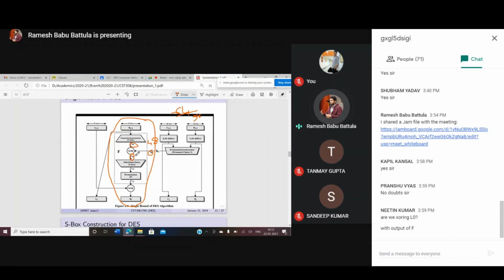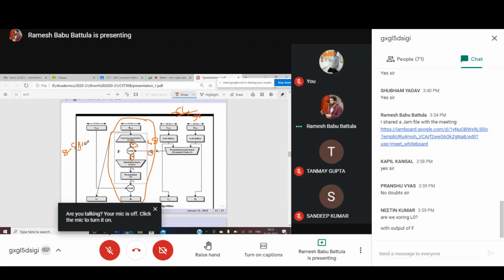These 48 bits are provided as input to the substitution function that we call the S box. Here 8 S boxes are there. These 8 S boxes each receive a 6-bit input and produce a 4-bit output.